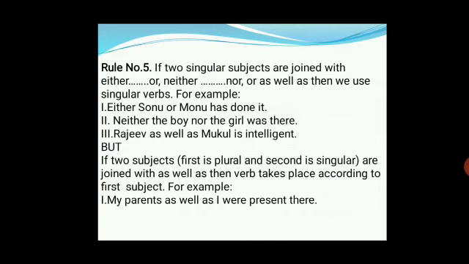But there is an exception with as well as. You see here, if two subjects, the first plural and the second singular, are joined with as well as, then the verb agrees with the first subject. For example, my parents as well as I were present there.